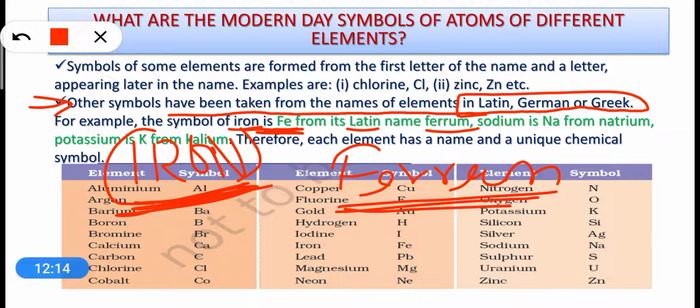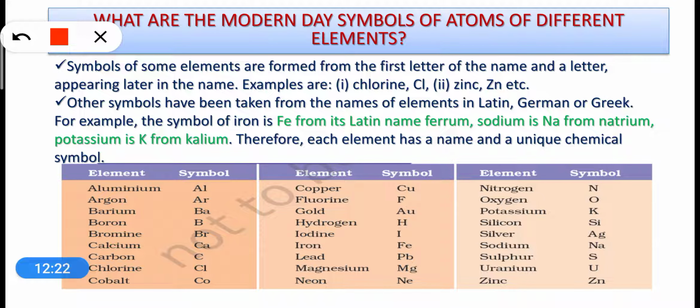So the symbol has been taken from this Latin name and the symbol becomes Fe. In the same way, for sodium, the Latin name is natrium, so the symbol is Na. In the same way, for potassium, the symbol is K from kalium.